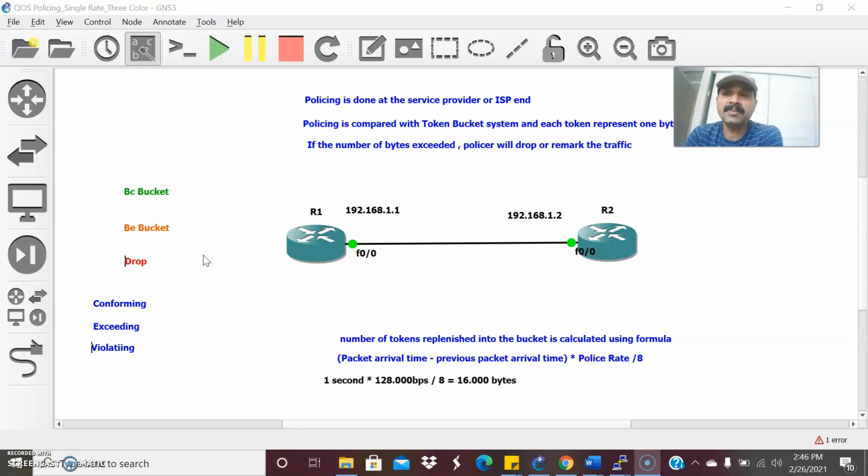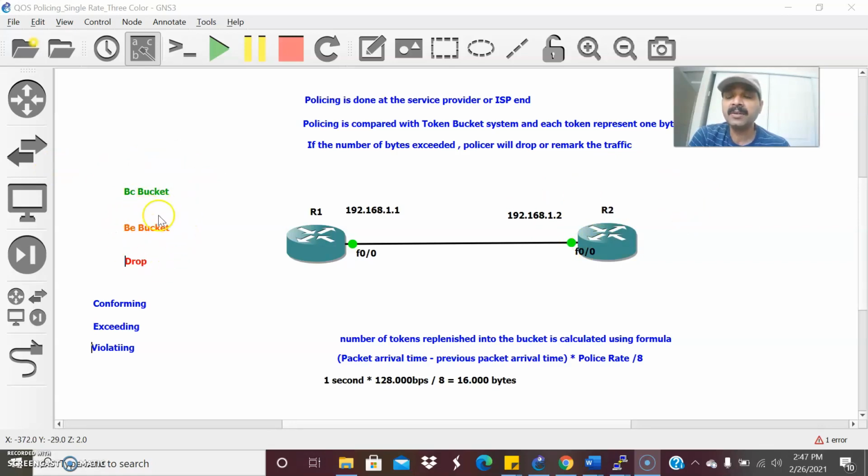So what is the BC bucket? I am going to explain the conforming stage. If the number of bytes transferred is less than or equal to the number of tokens in the BC bucket, we call it conforming. The second is the spilled tokens: the overflow tokens always flow into the BE bucket.